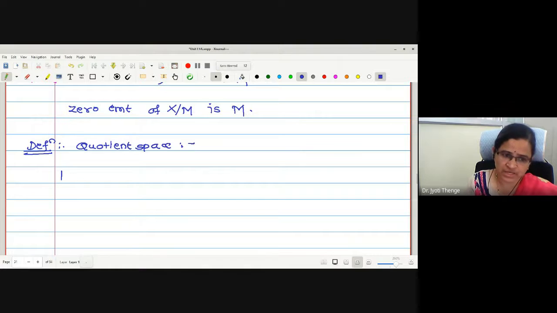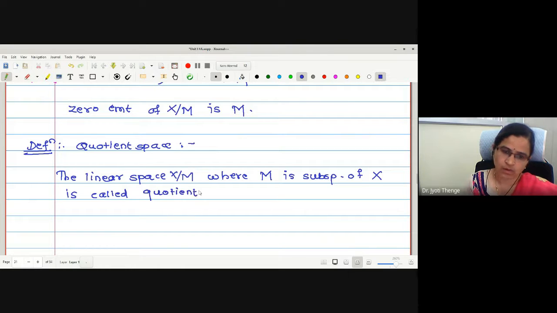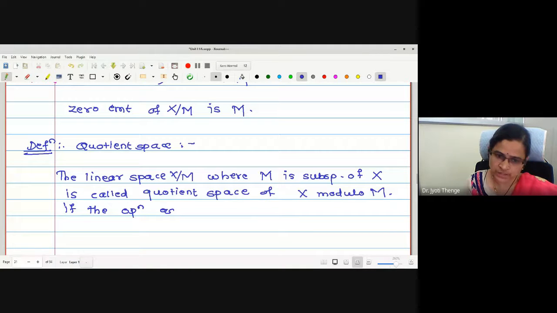The linear space X by M, where M is a subspace of X, is called the quotient space of X modulo M if the operations addition and scalar multiplication are defined as.